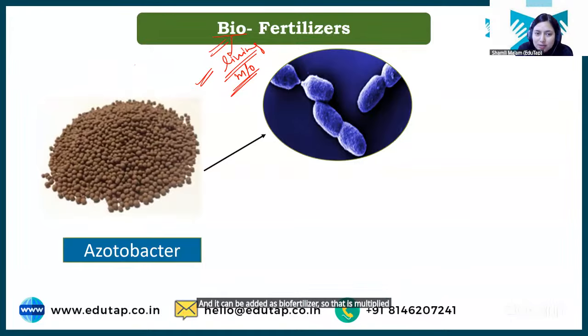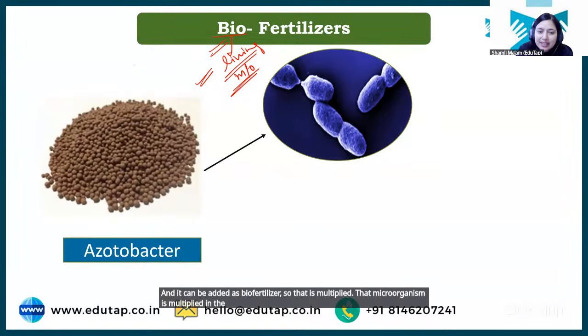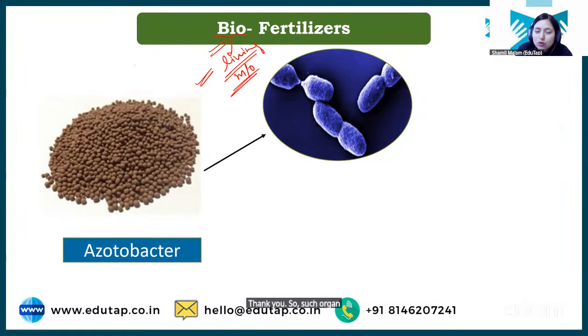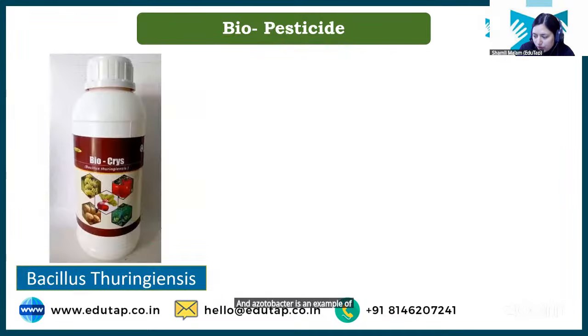That microorganism is multiplied in the lab and then is added to the field. Okay. So such organisms are called biofertilizers. And azotobacter is the example of a biofertilizer.